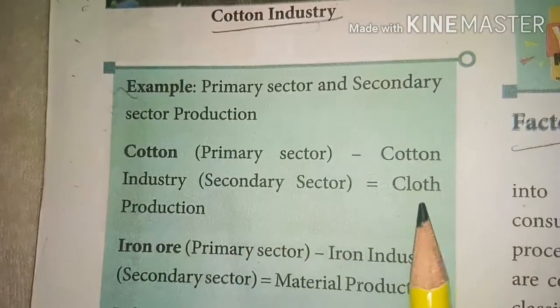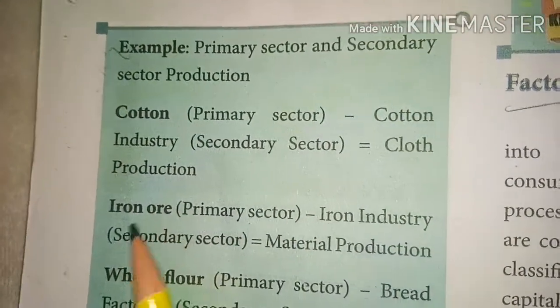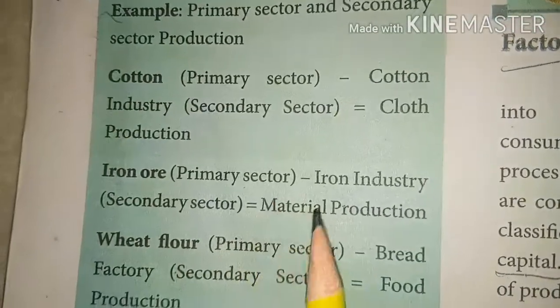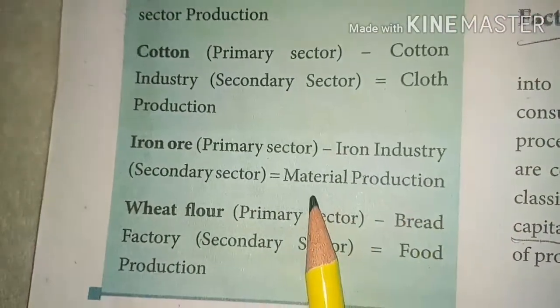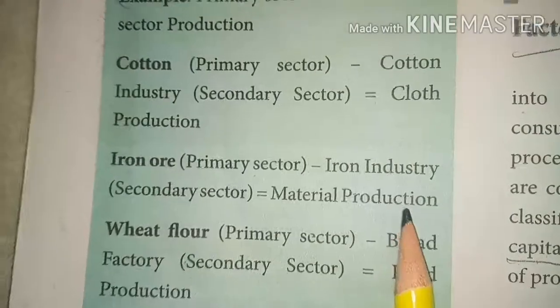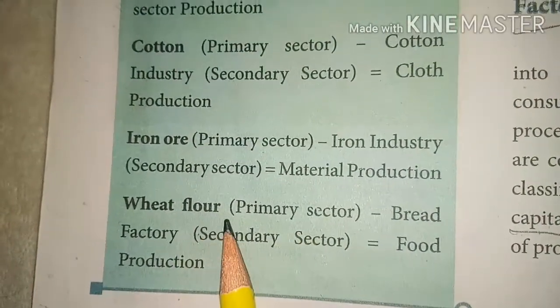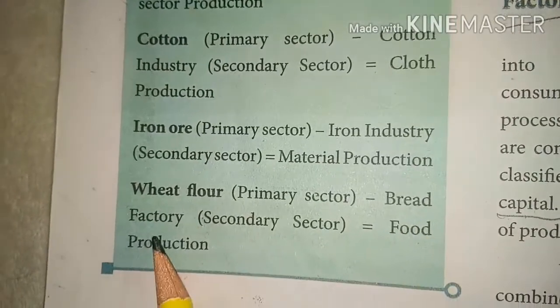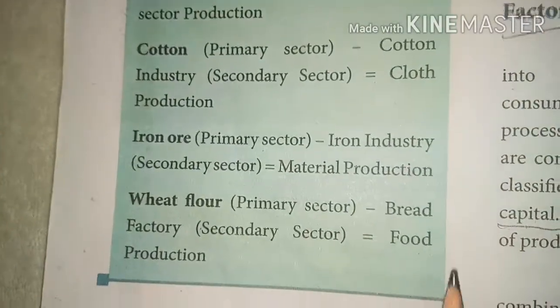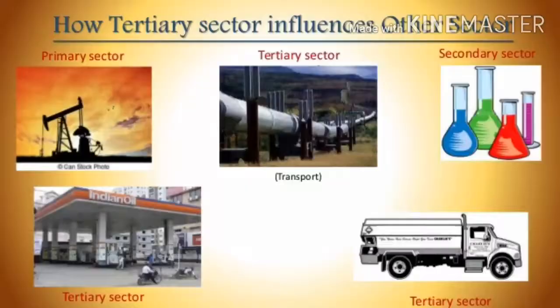They are producing cloth. And iron ore is a primary sector, and the iron industry, that is material production, is a secondary sector. Wheat flour is a primary product, and the bread factory is a secondary sector, that is food production. The third is tertiary production.